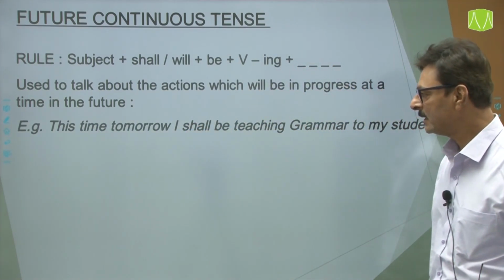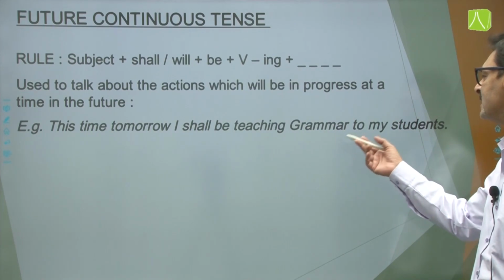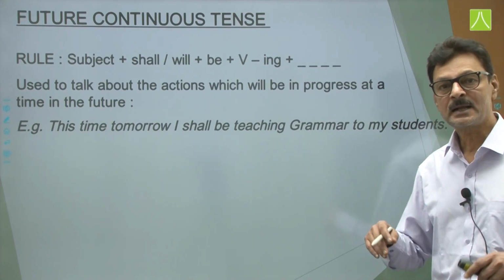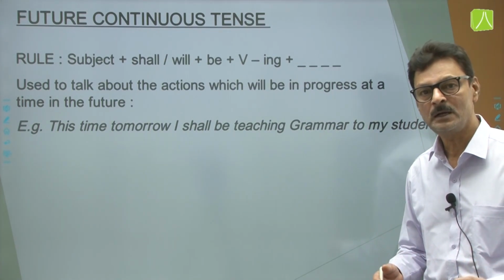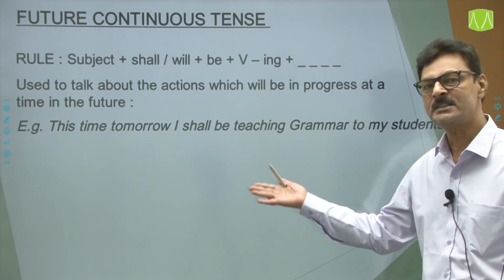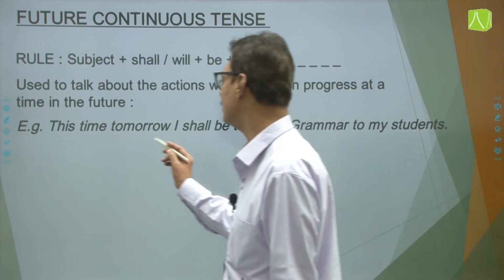Example in front of you. This time tomorrow I shall be teaching grammar to my students. कल इस समय क्या हो रहा होगा? जो अभी हो रहा है. Tomorrow at this time I shall be teaching you grammar.